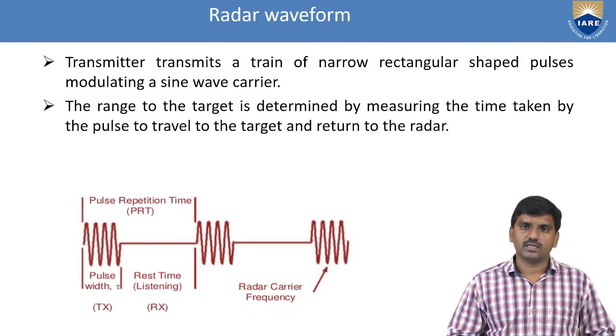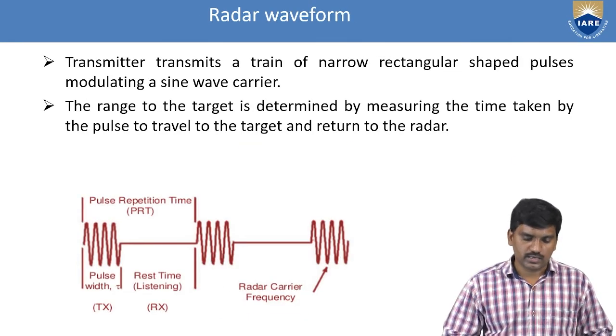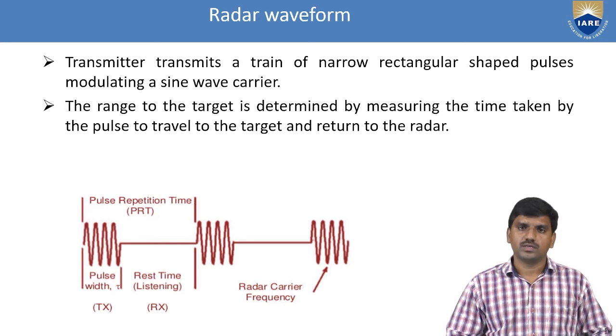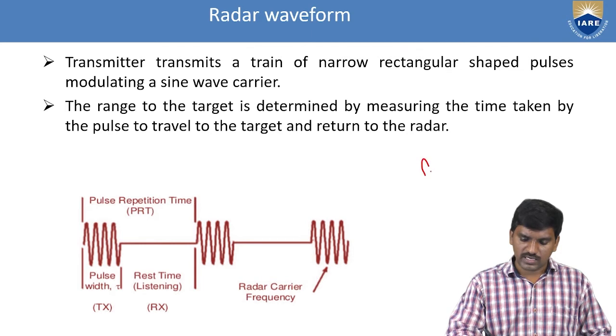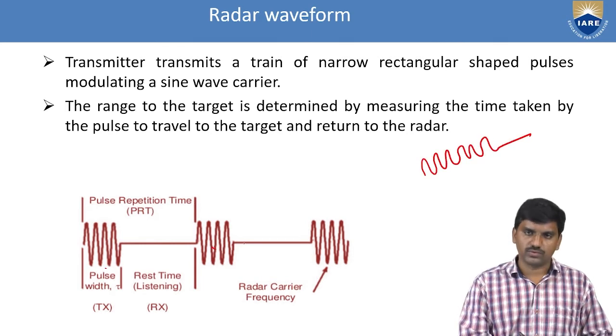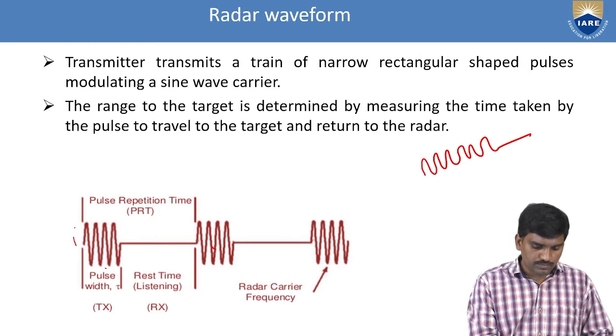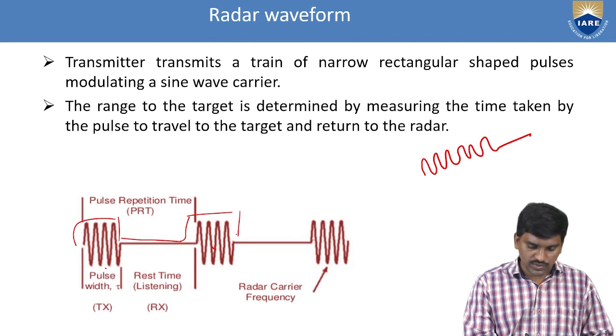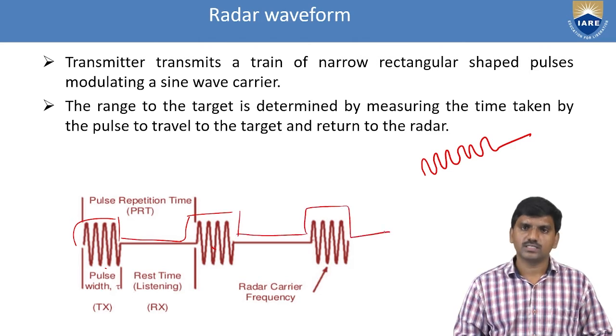Here the continuation is radar waveform. As we already know, the waveforms are either sinusoidal continuous wave signals or pulse waves. So here is the pulse signal; this is what a pulse wave looks like.